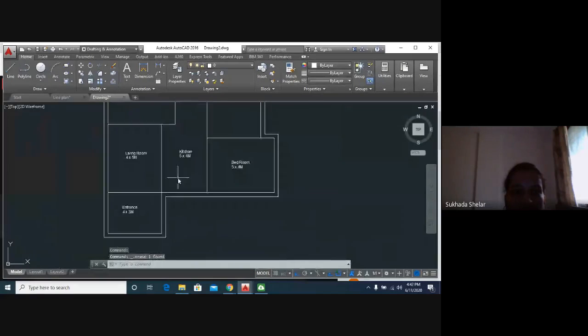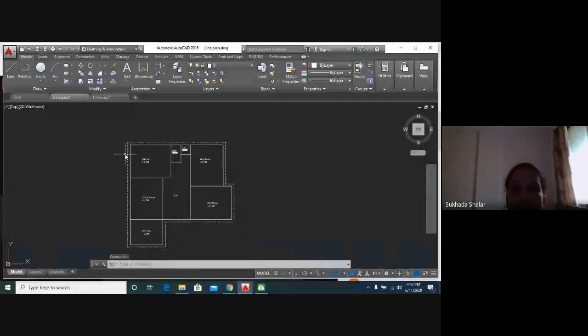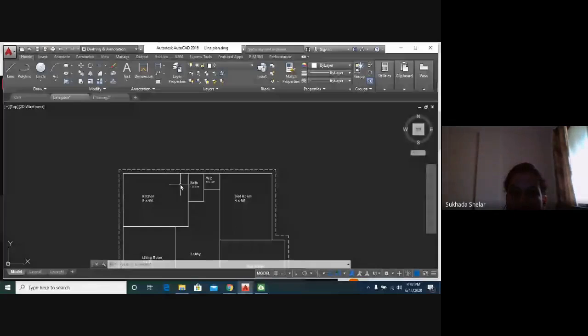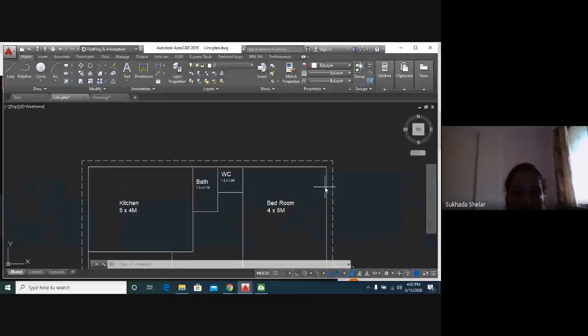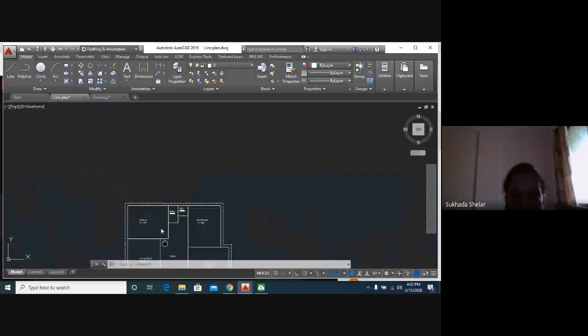Now you can see here in my earlier line plan, this line is a dotted line. In line plan, plinth line is always shown with a dotted line or hidden line. As Shubham sir told you last lecture, these are called hidden lines. Okay, how to do that hidden lines? Now we will see.